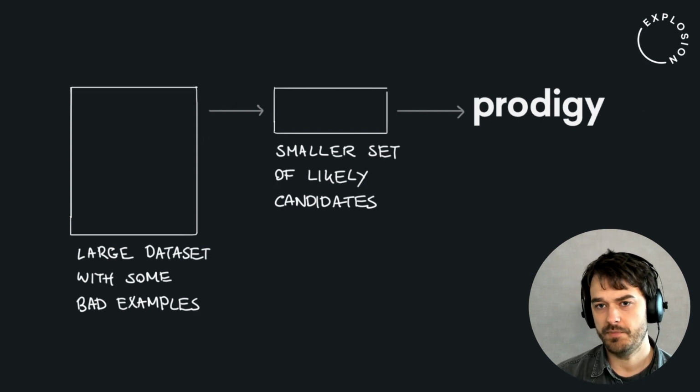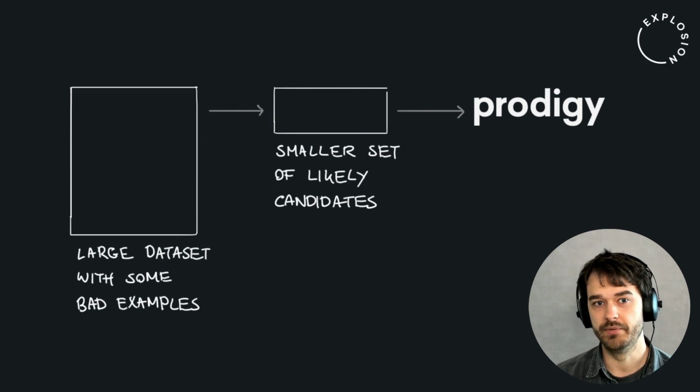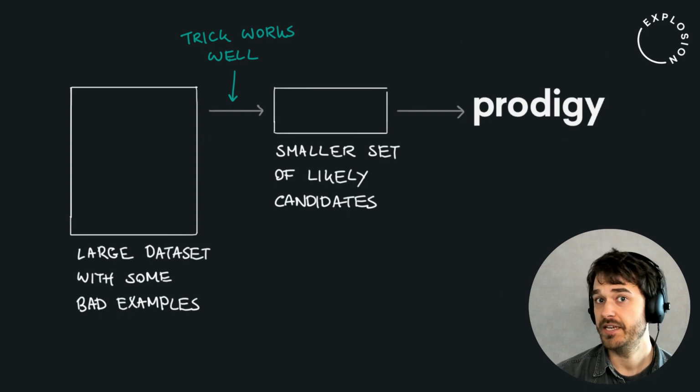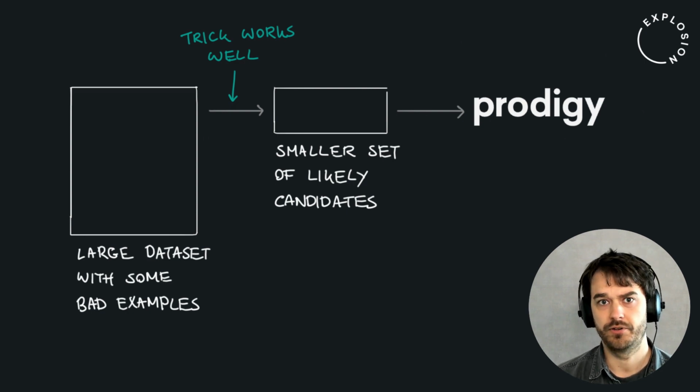If I were to look at a couple of explicit lessons that I learned while building this, then I would say that my first lesson is that we seem to have stumbled upon a trick that works quite well. We're really only using UMAP with a dimensionality reduction and a chart, but I was surprised to find that we were actually able to find some very valid bad examples with this approach. If you were doing this in general on other image datasets, then you might need to add an embedding in the mix as well, but in general I'm actually quite pleased with the current trick.